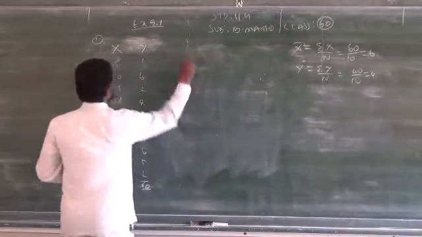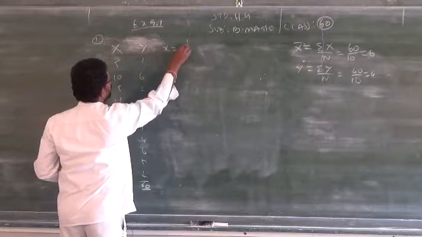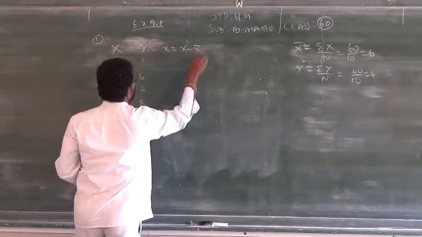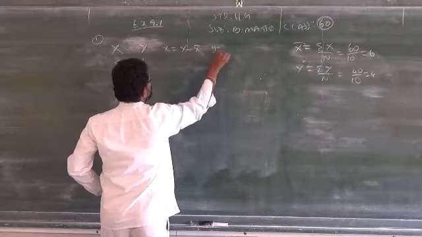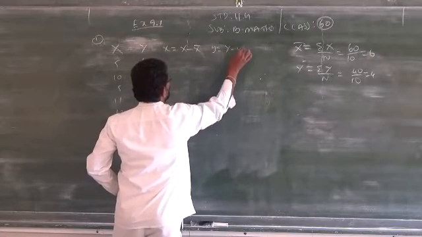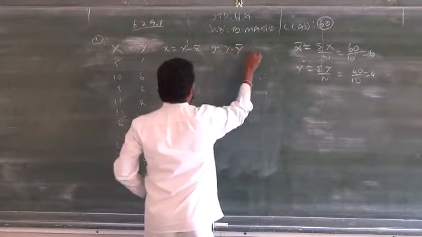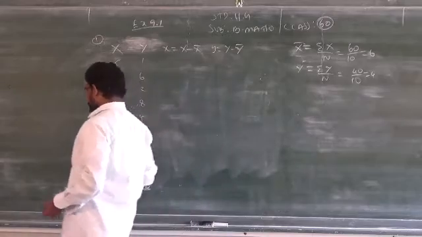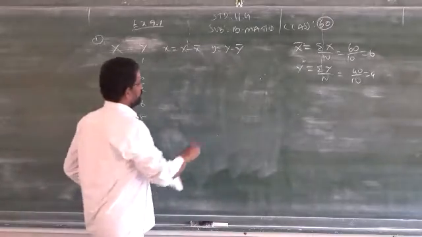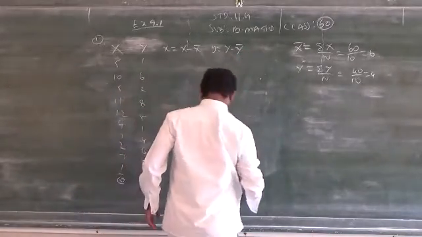To apply the first formula, you see small x is equal to capital X minus x bar. Then small y is equal to capital Y minus y bar. Then I need x square, y square, xy. So this is x square.